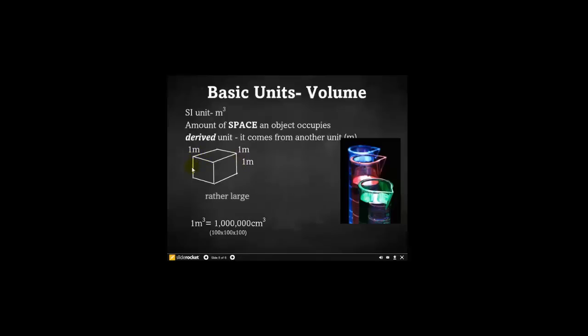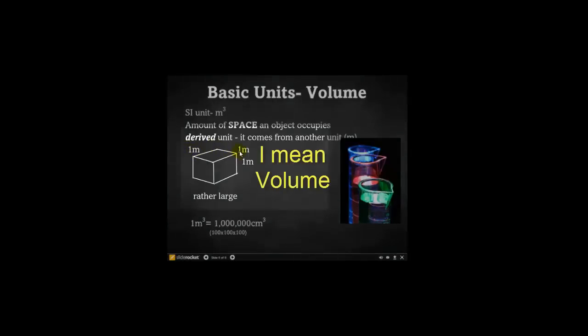Now you notice that I got the volume by multiplying length units. Okay, that is a derived unit. Volume is what we call a derived unit because it comes from other units. A meter cubed is rather large. If you were to convert that to centimeters cubed, that'd be 1,000,000 centimeters cubed. And you go, well, I thought there's 100 centimeters in a meter. There is. But when you're doing volume, you're multiplying. So if you had 100 times 100 times 100, that's 1,000,000 centimeters cubed.